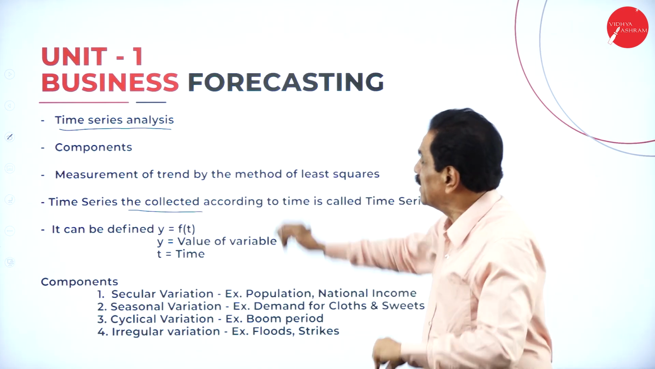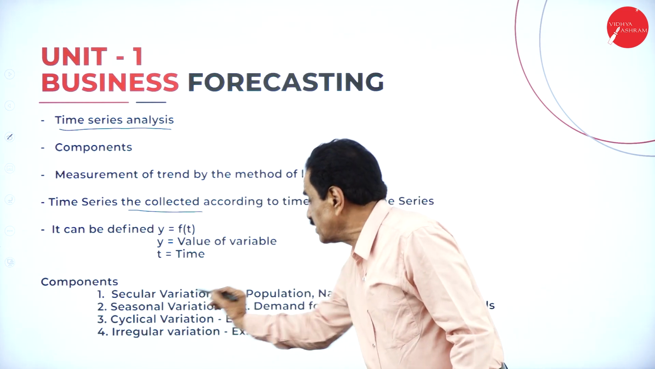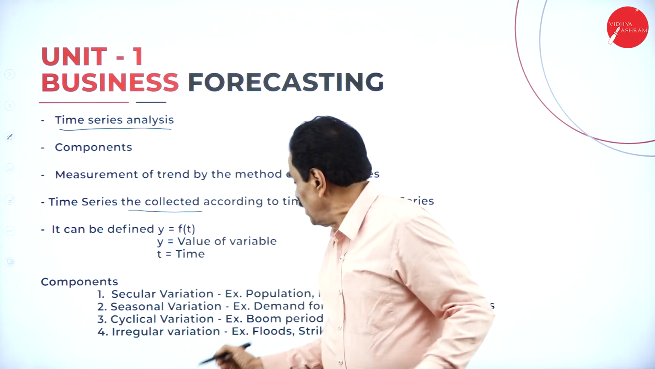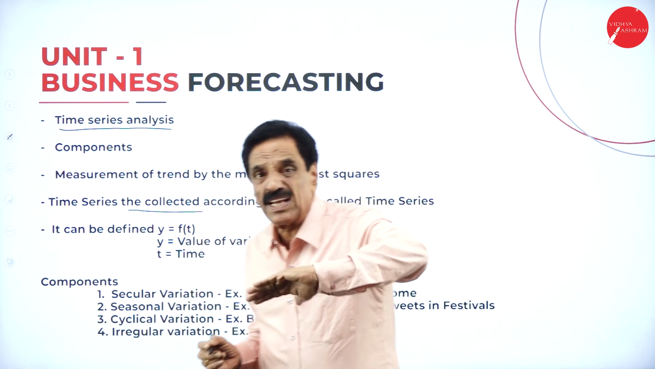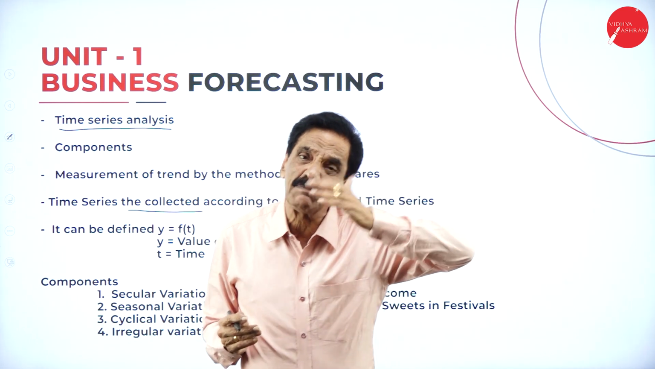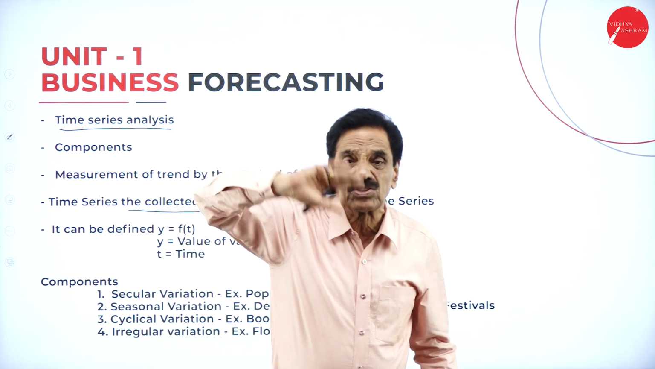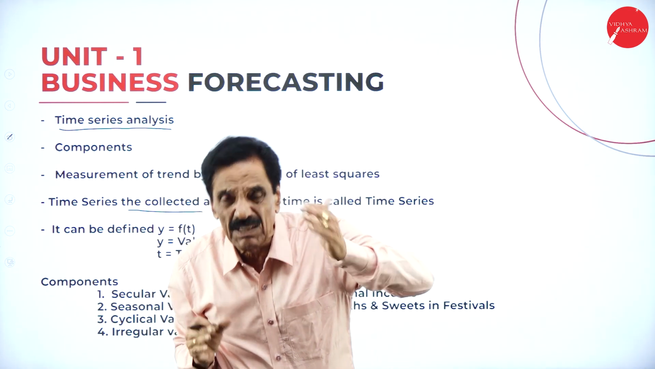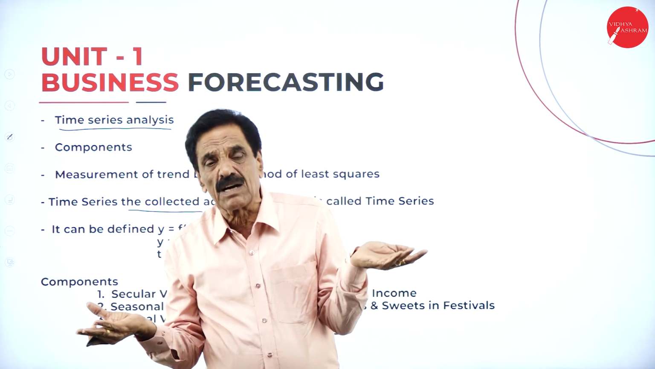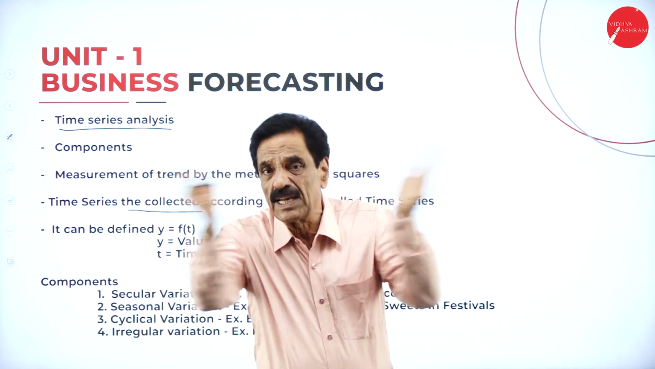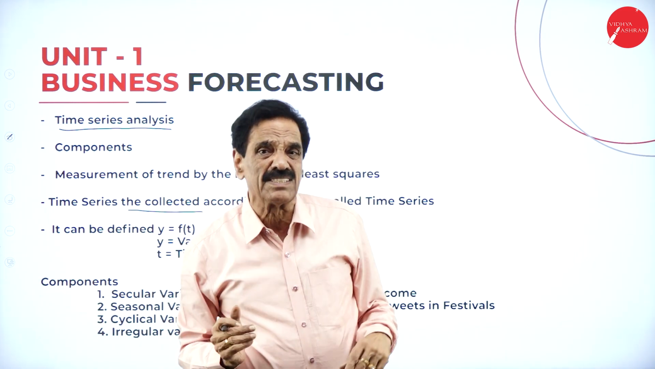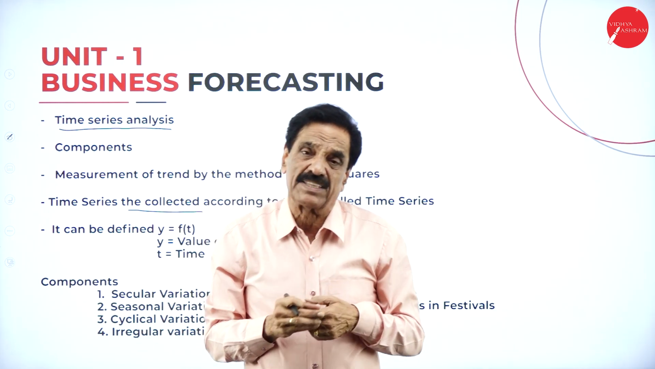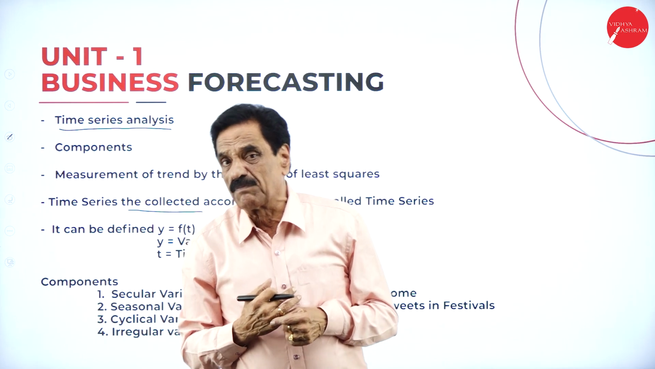The components of time series are, first, secular variation. For example, population and national income. The national income depends upon the availability of resources. If more resources are available, the national income goes on increasing. If the resources are less, it comes down. How will the national income be valued here? Total income or expenditure of the country divided by the total population. That's the per capita income of the people.